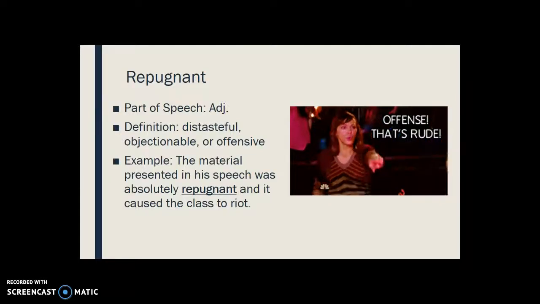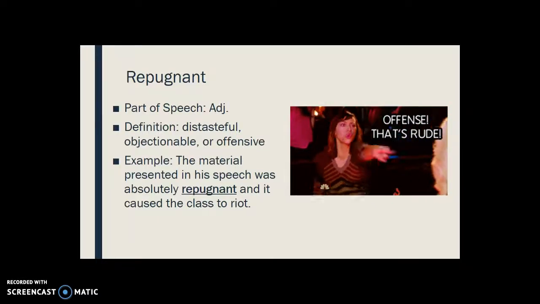Our next word is repugnant. Repugnant is an adjective. The definition is distasteful, objectionable, or offensive. So, for example, the material presented in his speech was absolutely repugnant and it caused the class to riot.